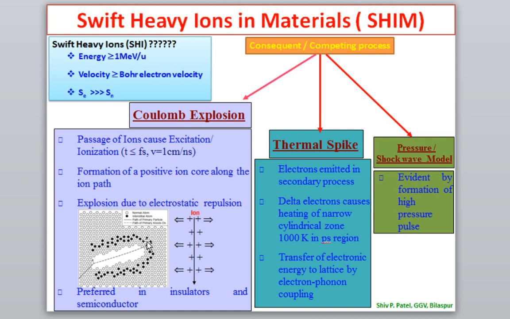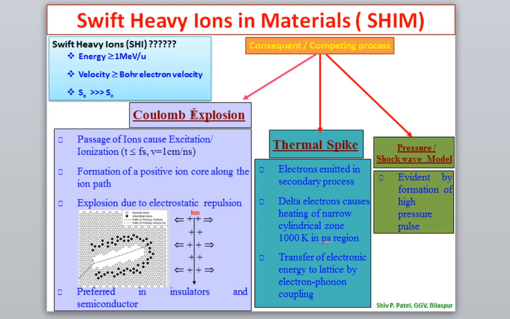So when Coulombic repulsion takes place, whatever atoms are there, they will be moving apart from each other. It means there will be an agitation inside the material. At the same time, when agitation of the material takes place, the material will move from its own places. So if you see here, a space is created and materials are moved inside the target. Okay. Then there is another phenomenon that happens.